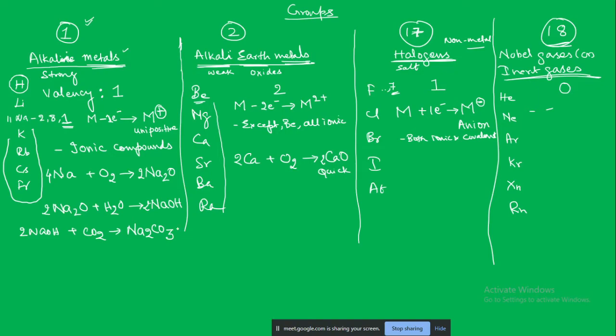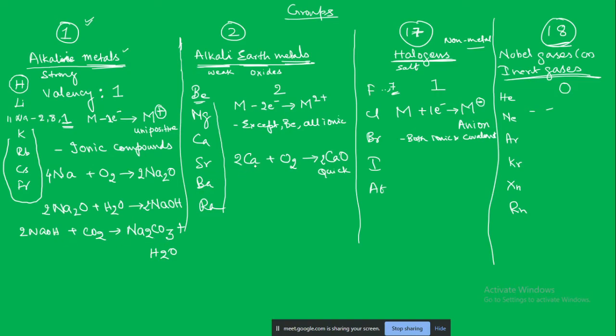And it is going to release some water in the form of water vapor. The reaction is going to be vigorous. Generally the reactions of the alkali metals are very vigorous. So first we are seeing a reaction with oxygen, then the oxide is reacting with water to form sodium hydroxide, and with carbon dioxide to form sodium carbonate.